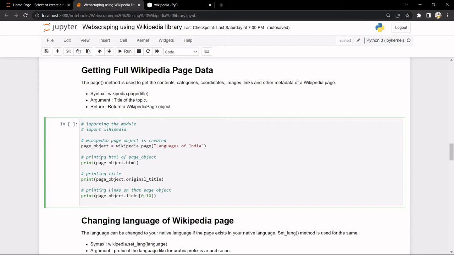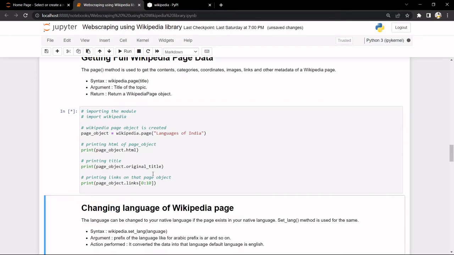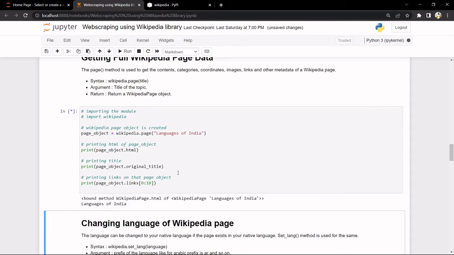Now we will use this object to get the whole data. First, we are just printing the HTML of the page object. Then we are printing the title and the links. We'll just execute it to get a better understanding.